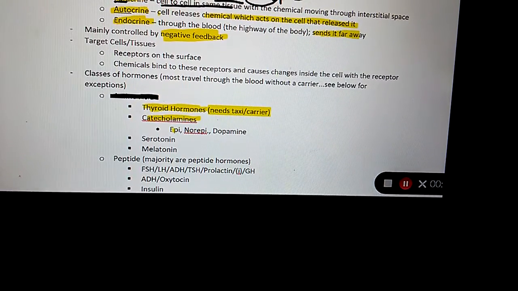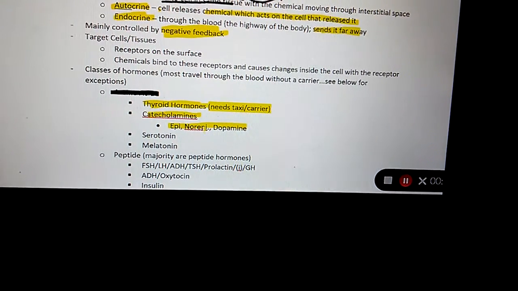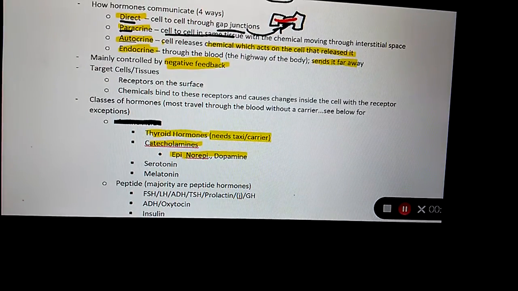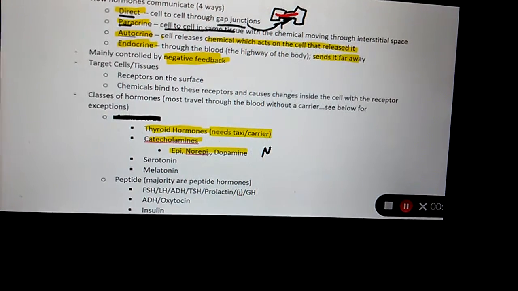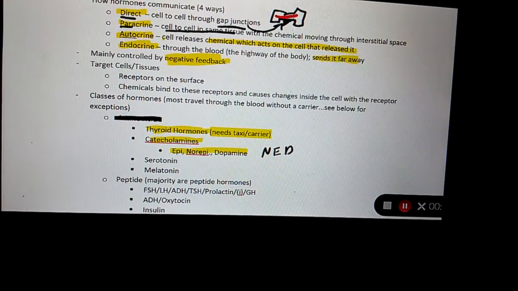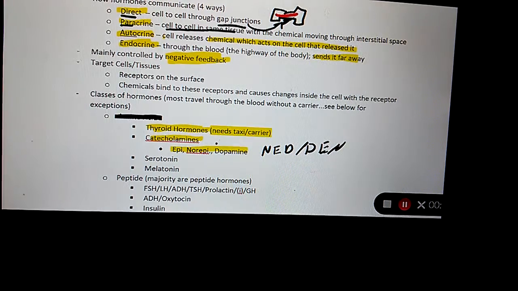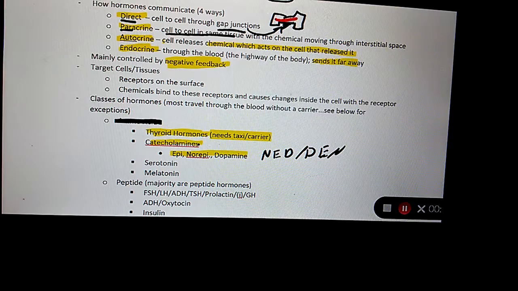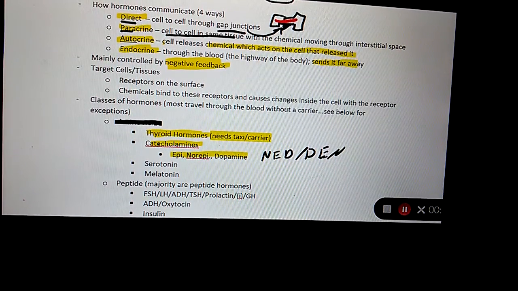Name for me all the catecholamines. Epinephrine, norepinephrine, dopamine. Usually I would ask a question like this: which of the following is not a catecholamine? An easy way to remember the catecholamines is just remember NED. Some of my other students have other ways, whichever you like. By the way, Ned, for those of you who don't know, is someone's name. It was actually a friend of mine's name years ago.